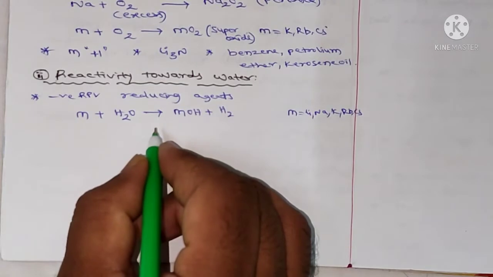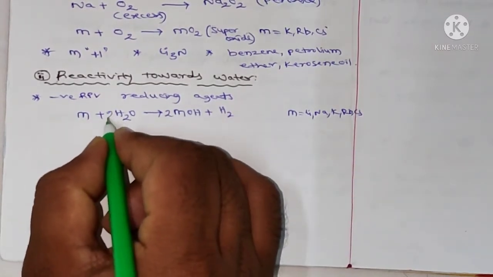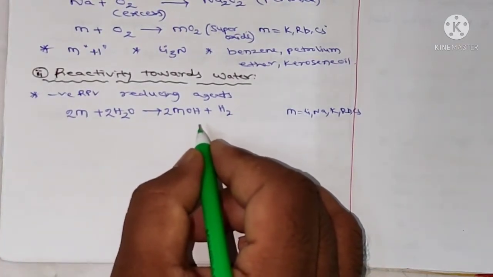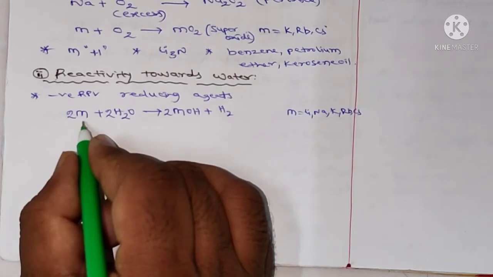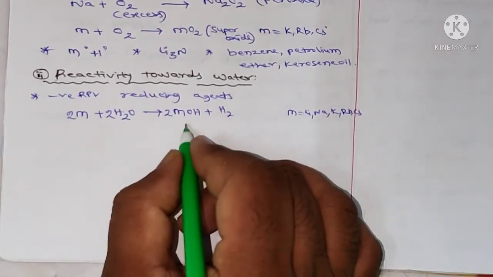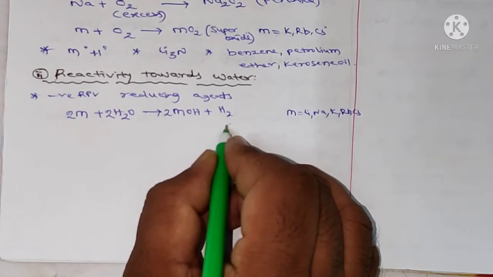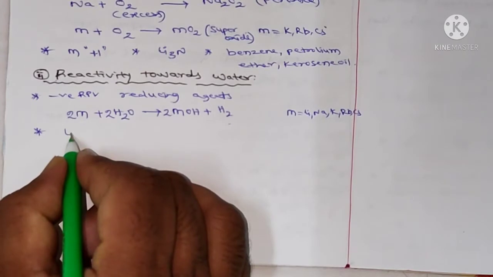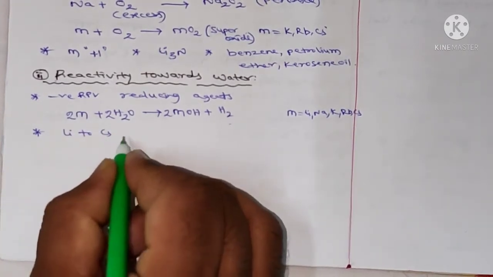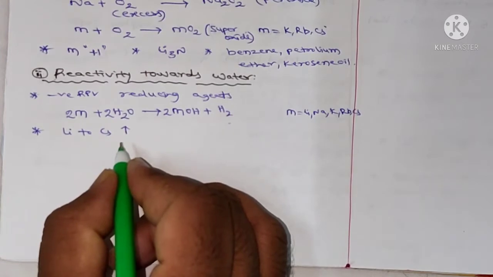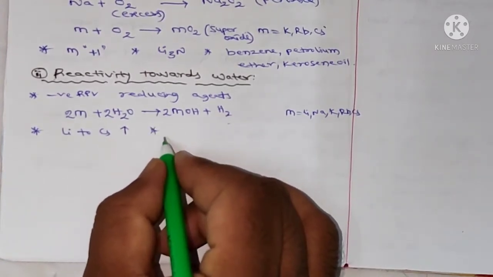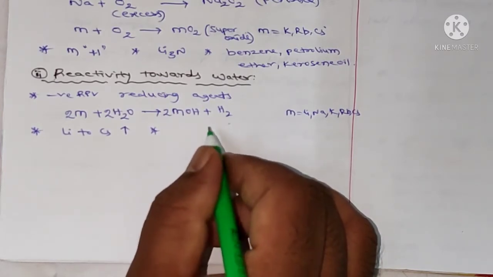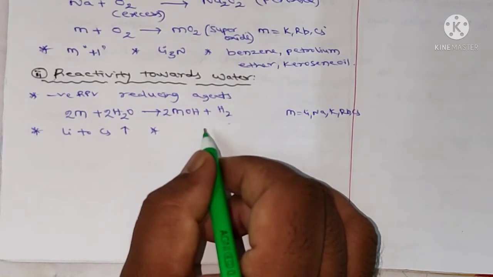Balancing the equation, take 2 and 2, then 2. Now it is a balanced equation. The metal reacts with water to form hydroxides and H2 gas, and the reactivity increases from lithium to cesium. Sodium sometimes catches fire, and potassium, rubidium and cesium always catch fire.